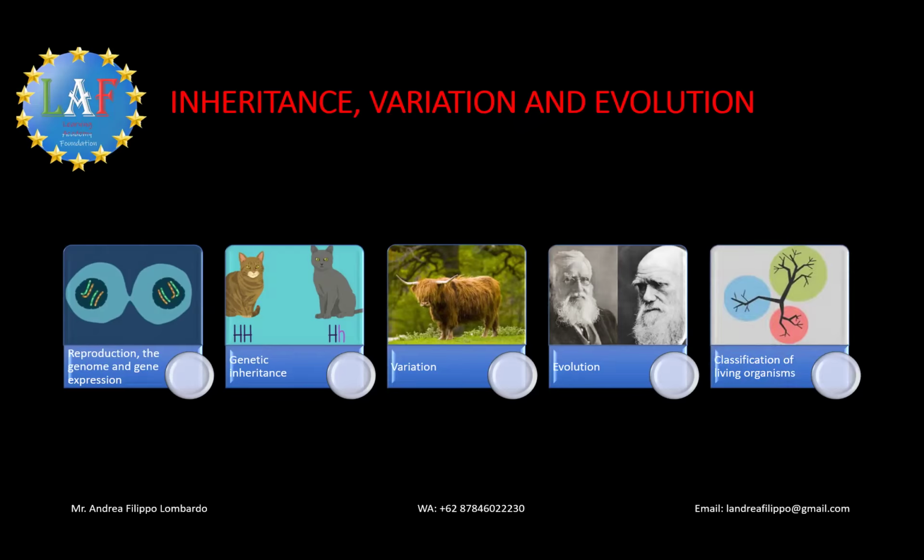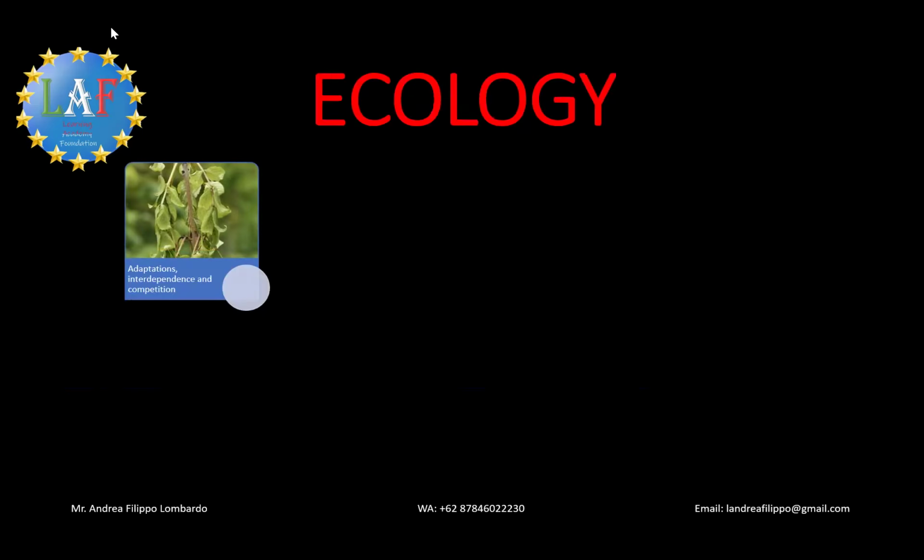And living things are classified using a system developed by Carl Linnaeus. Organisms are commonly named by the binomial system of genus and species. The next section will be about ecology, where the students will learn that the abundance and distribution of organisms in an ecosystem is determined by biotic and abiotic factors. Animals and plants have adaptations to allow them to compete for resources.